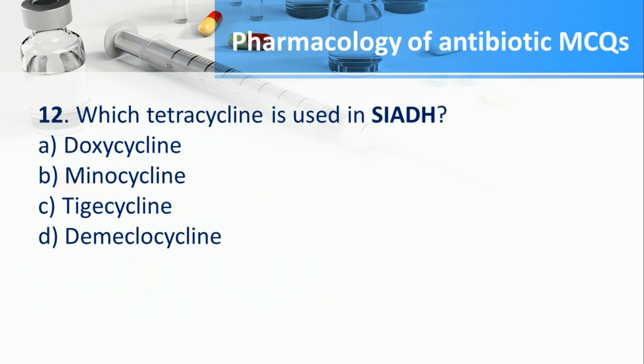Number 12. Which tetracycline is used in SIADH? A. Doxycycline, B. Minocycline, C. Tigecycline, D. Demeclocycline. The answer is D. Demeclocycline.